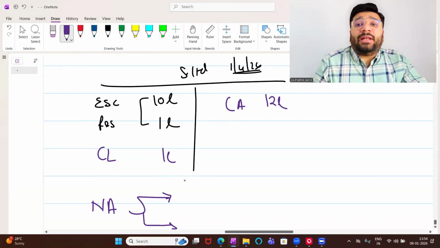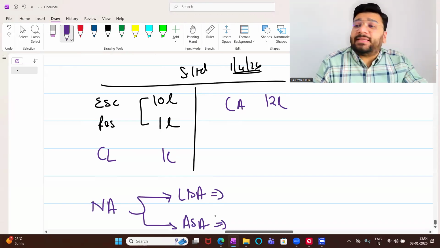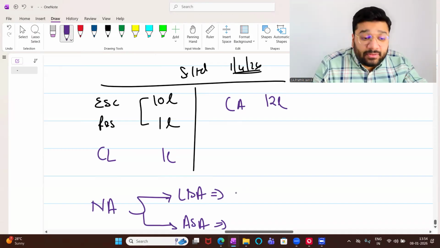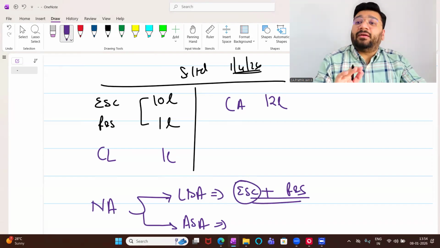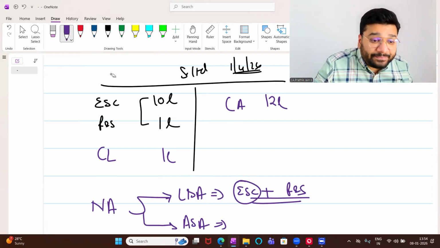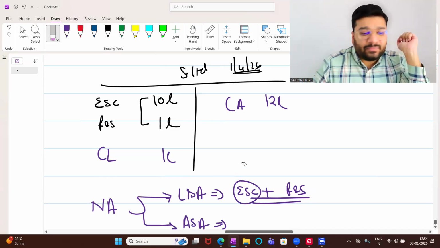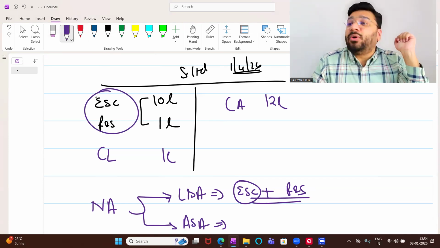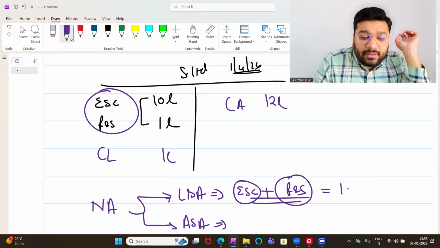Okay. To calculate net asset of S Limited, there are two approaches. One is called the liability side approach, and the second is called the asset side approach. In the liability side approach, what is the formula for calculating net asset? Equity share capital plus reserves and surplus. Equity includes preference share capital, but I'm not talking about preference share capital today. In future, we'll discuss. In short, I'm talking about shareholders' funds plus reserve and surplus. So what is equity share capital? 10 lakhs. Reserve and surplus, 1 lakh. Total net asset is how much? 11 lakh.